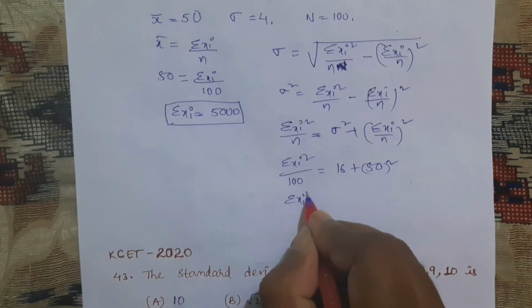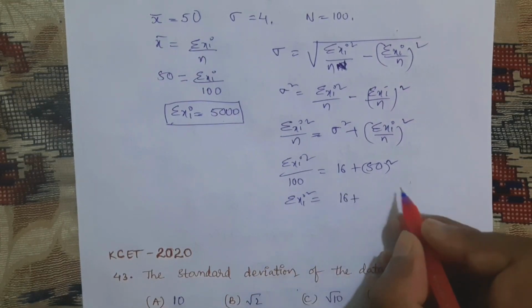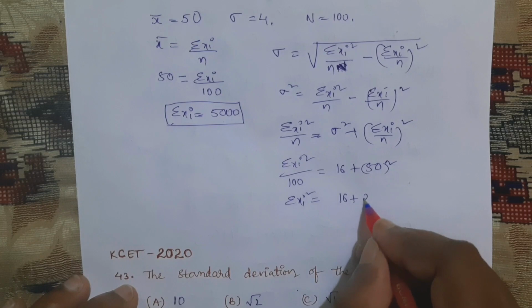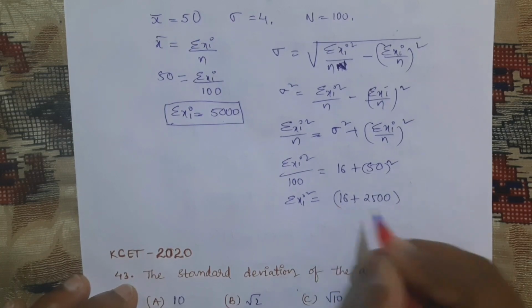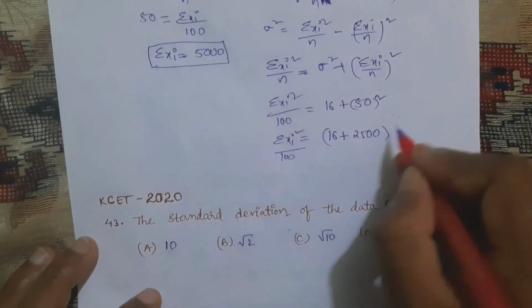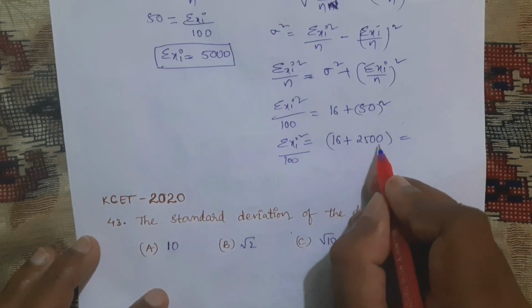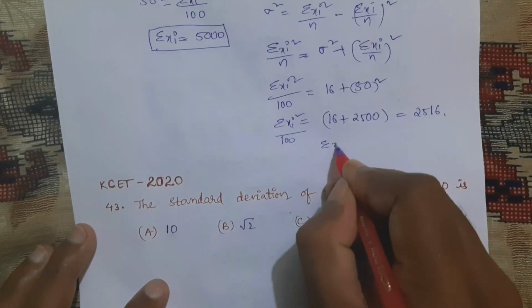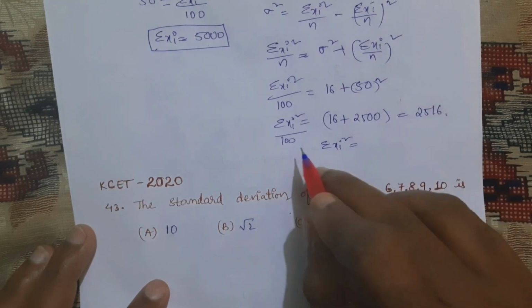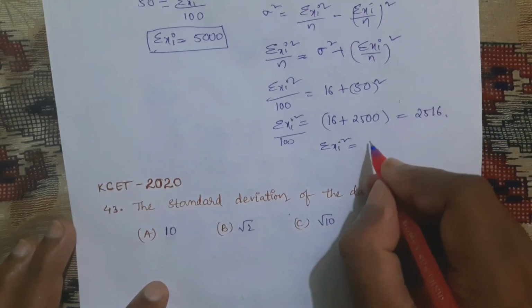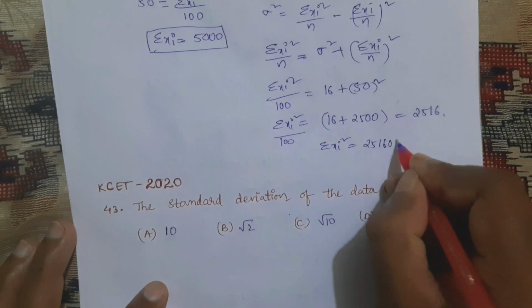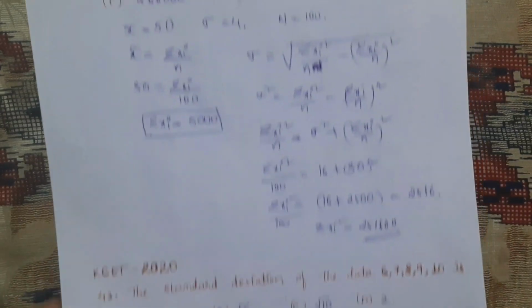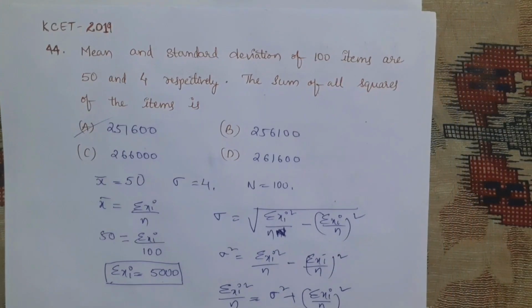So sigma xi square by 100 is equal to 16 plus 50 whole square, which is 2500, that is 2516. That means sigma xi square is equal to 2516 into 100. 2516 into 100 is 2516 and then 00. So simply we can find 251600, option A.